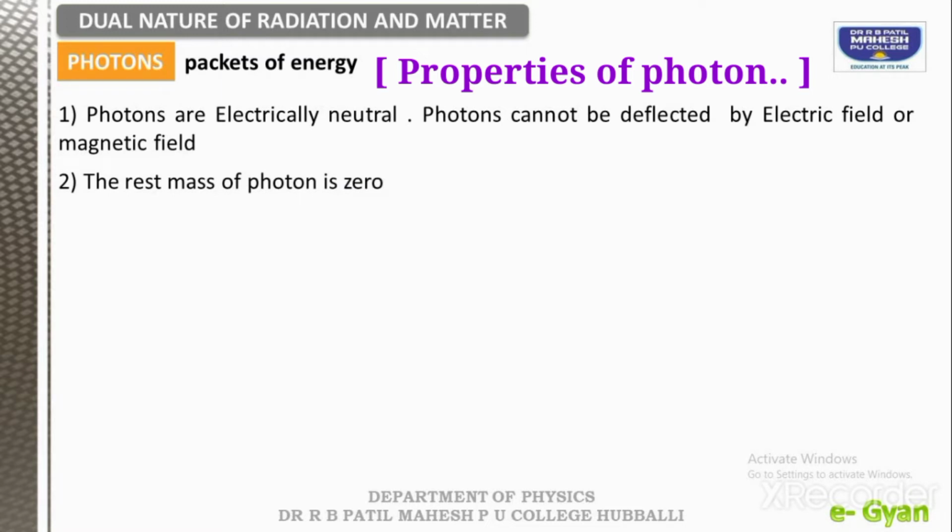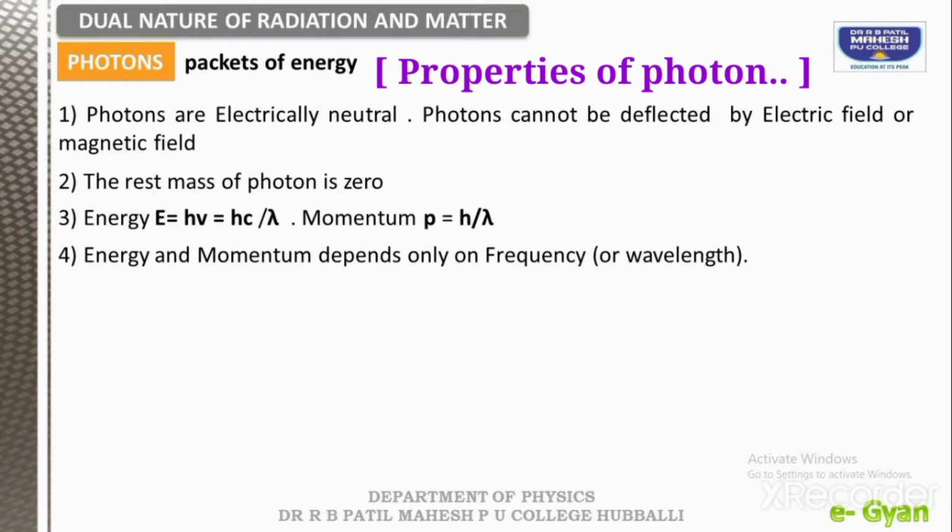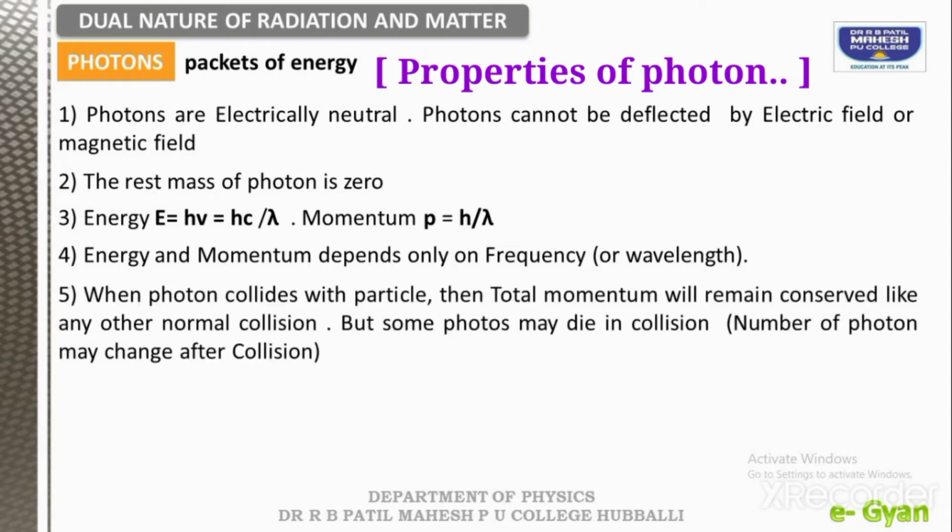The rest mass of photon is always 0. And the energy of photon is calculated by h nu, or you can say hc by lambda. Its momentum is h divided by lambda. Next one, energy and momentum depend only on frequency, or you can say on wavelength. And another point, when photon collides with a particle, then total momentum will remain conserved.